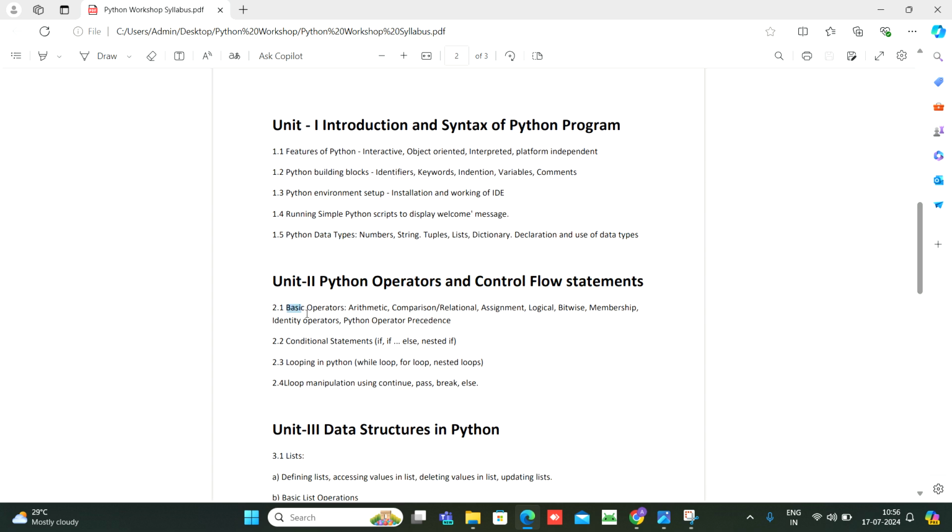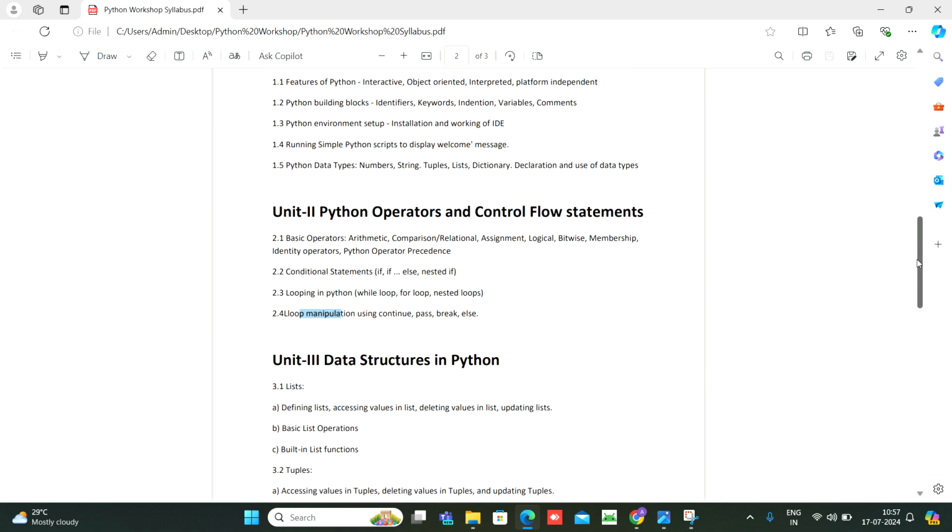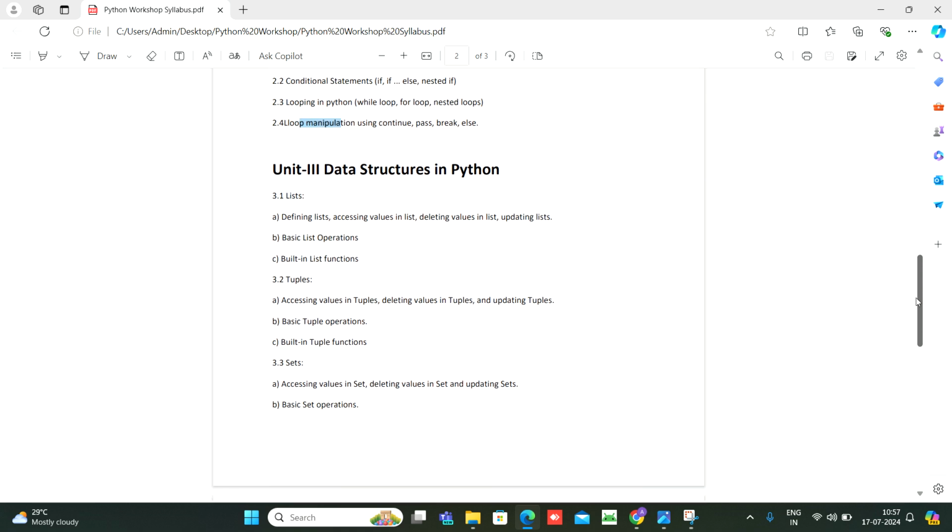In unit number 2, we will discuss Python operators and control flow statements. That is, basic operators we will see, conditional statements we will see, looping we will see, and loop manipulation we are going to see. In the third unit, we will see all the data structures in Python.